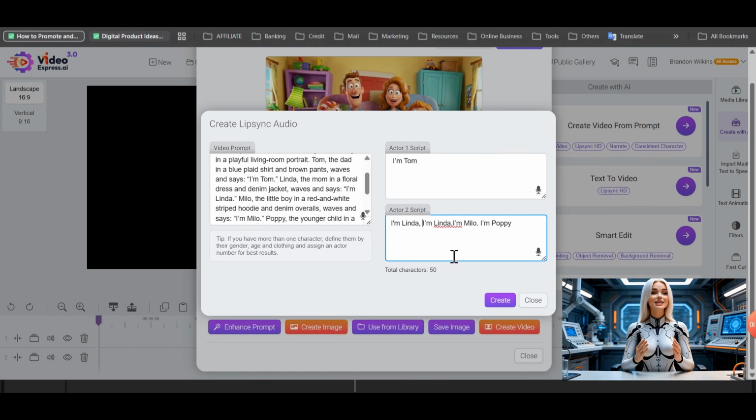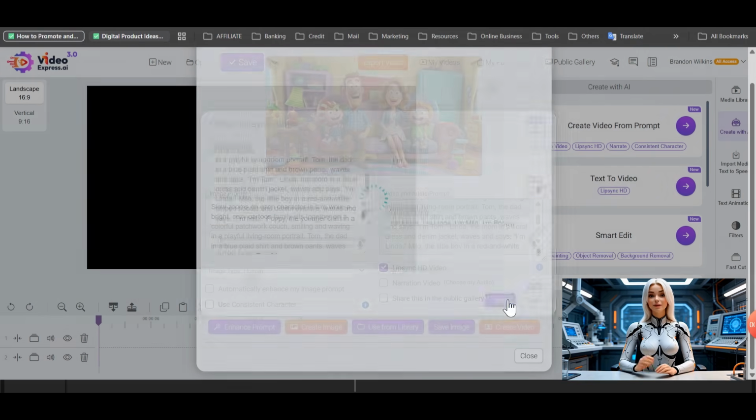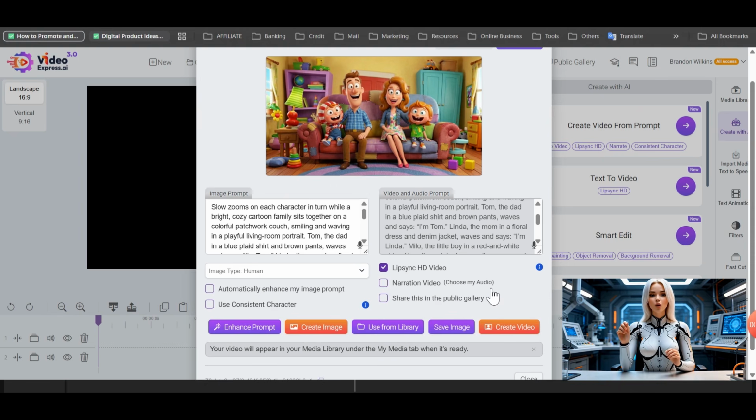I always use this expand button right here. It gives you the whole entire layout here. As you can see, I ran it a few times just for the sake of this video, just to get it right. This is the first try I got right here. Evelyn was supposed to speak, but she didn't. But this is the second version. I wanted everybody to speak at the same time, and that did really good. So that was a better result right there.